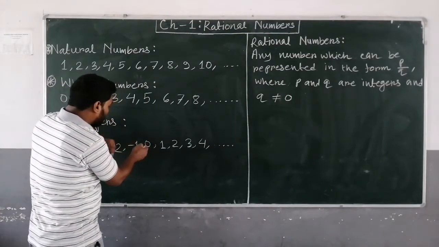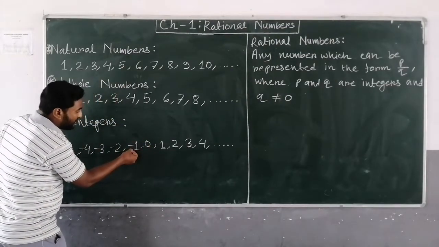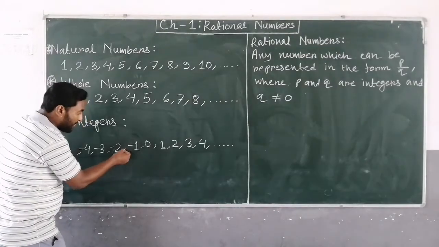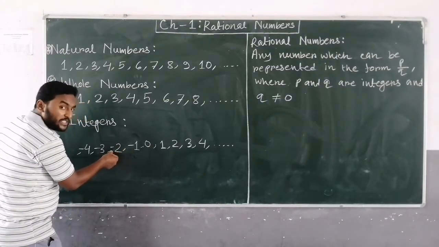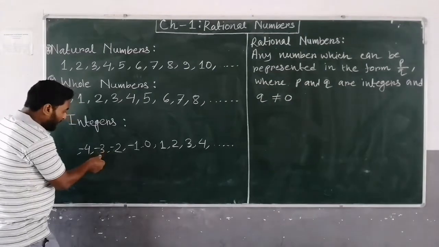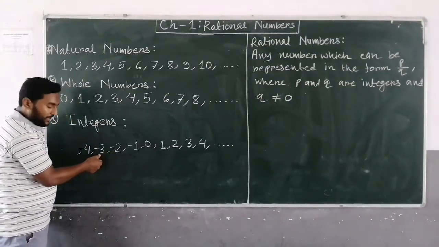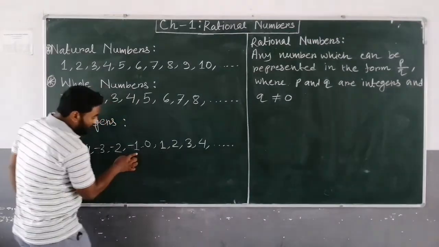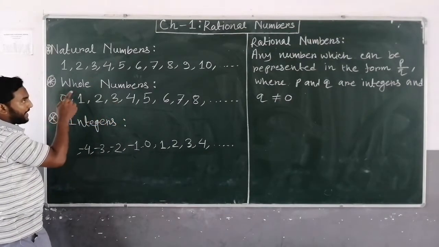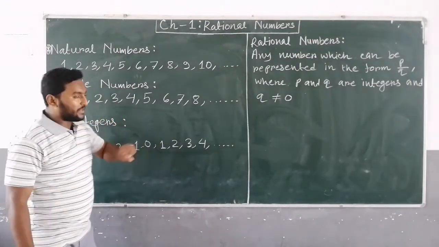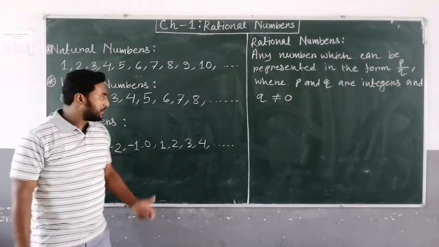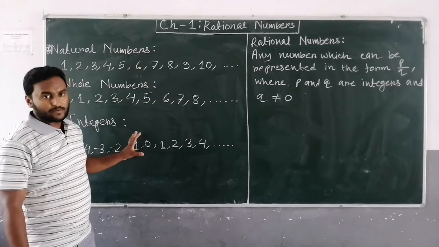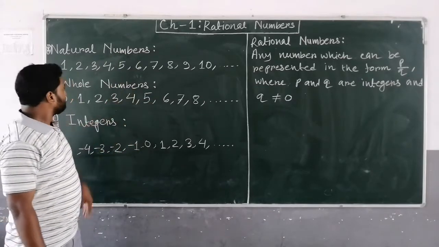With whole numbers, if you include negative natural number, 1 is natural number and minus 1 is negative natural number. 2 is natural number, minus 2 is negative natural number. 3 is natural number, minus 3 is negative natural number. So with whole number, if you include negative natural numbers, then the set of the numbers are known as integers. So these are the previous concepts that you have to recall.